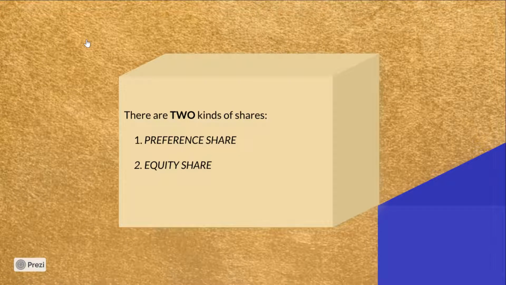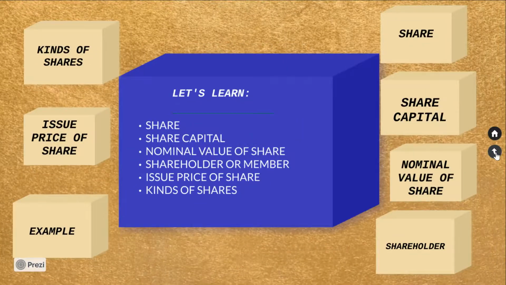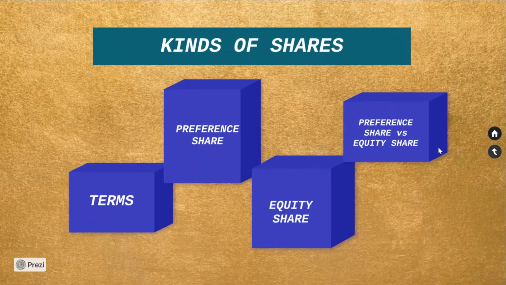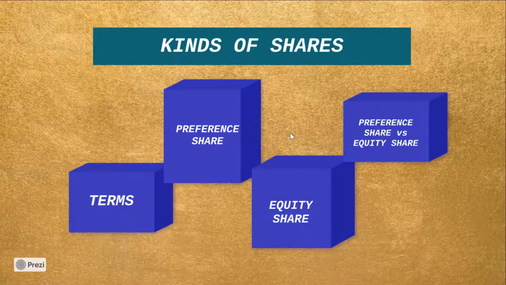There are two kinds of shares. One is a preference share and two is equity share. Now let's learn in detail about these two kinds of shares. We'll begin with preference share.